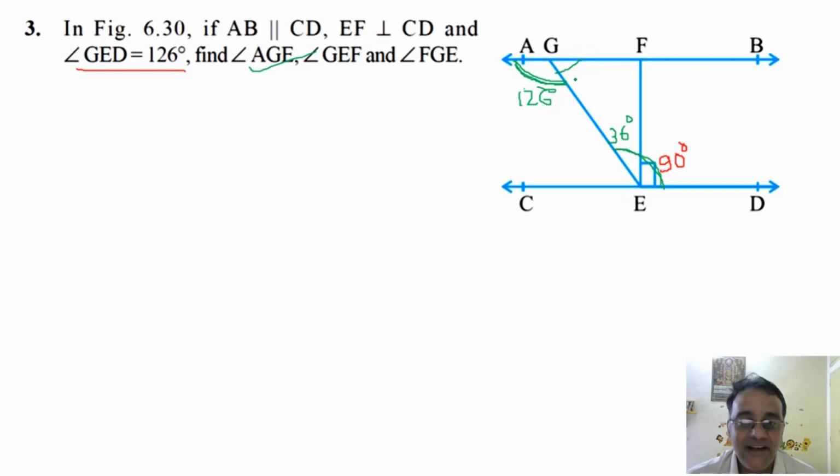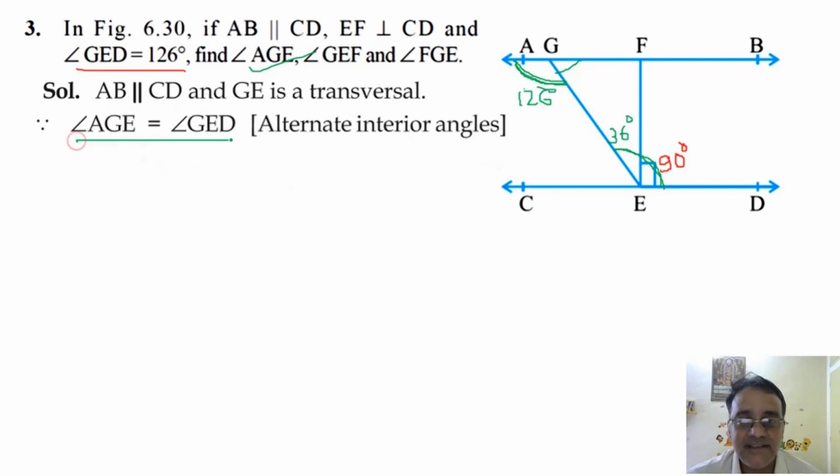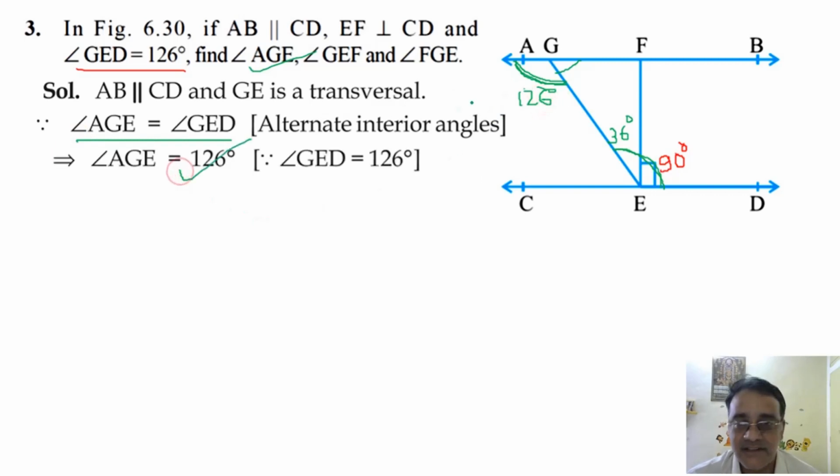Linear pair. Right. By using linear pair you have to find. Okay, fine. So हम लोग को पूरा आइडिया हो गया कि कैसे करना. So let us start with AB is parallel to CD and GE is transversal. So these two angles are equal, जो हम लोग starting में discuss किए थे. So this angle is equal to 126 degree.